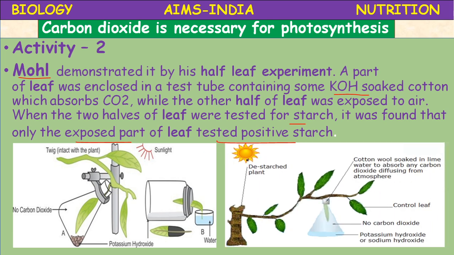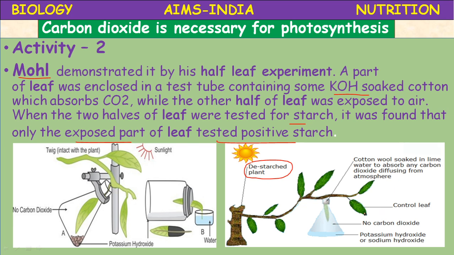Okay, so here this is the experiment. He has de-starched the plant before conducting the starch experiment. Here what he has done, he kept the plant in the dark for 2-3 days so that there is no starch in the leaves. De-starched plant he has taken, and he put cotton wool soaked in lime water here, so that whatever carbon dioxide is present inside this conical flask is absorbed. Okay, and to observe any carbon dioxide diffusing from the atmosphere.